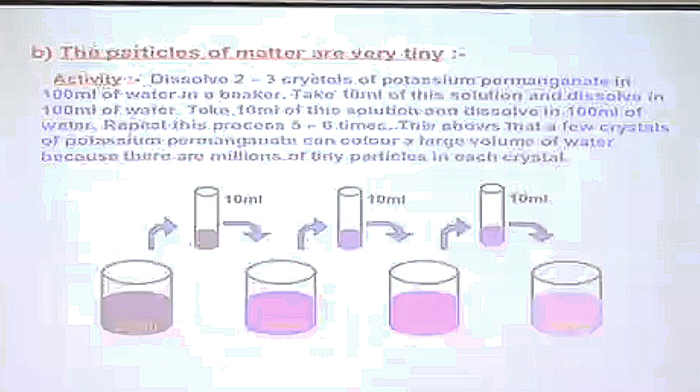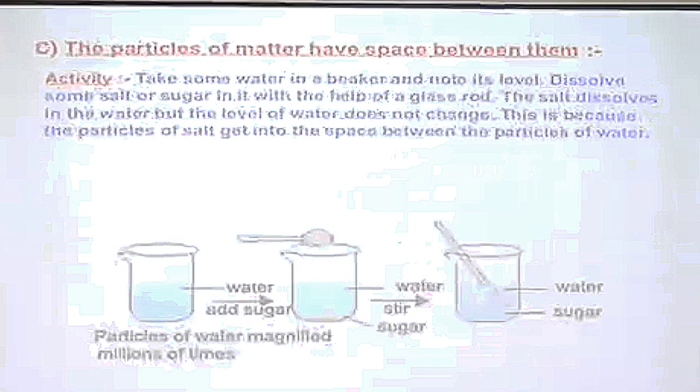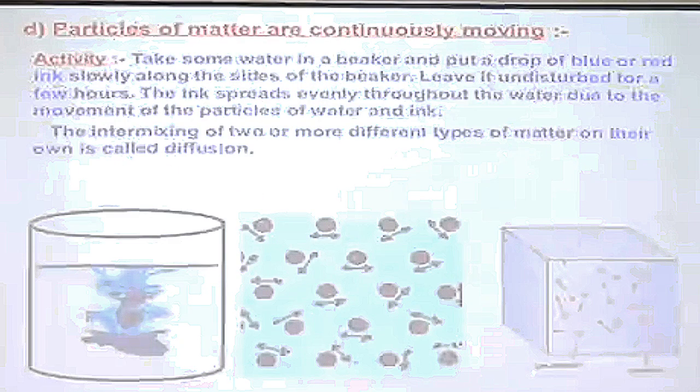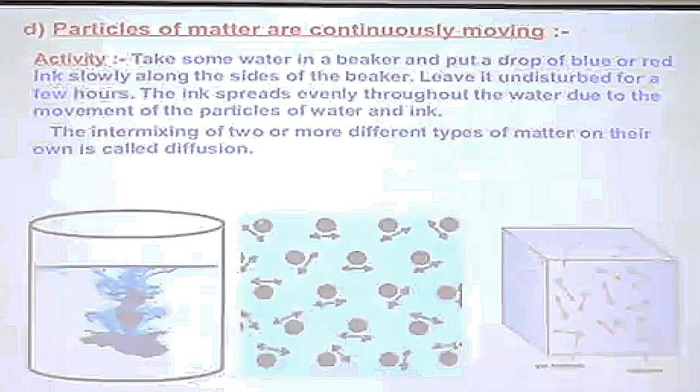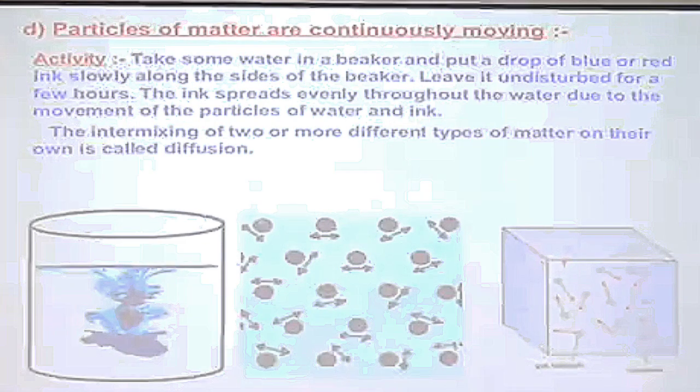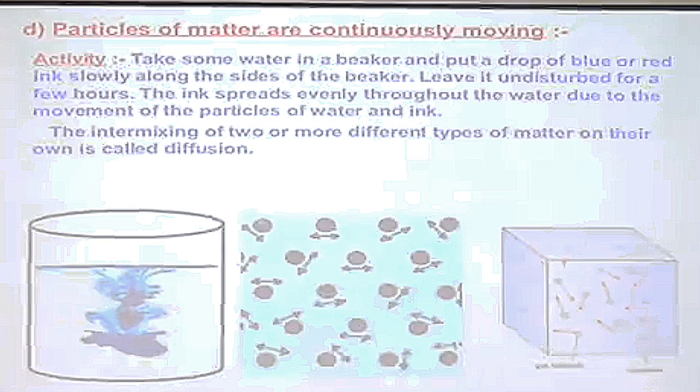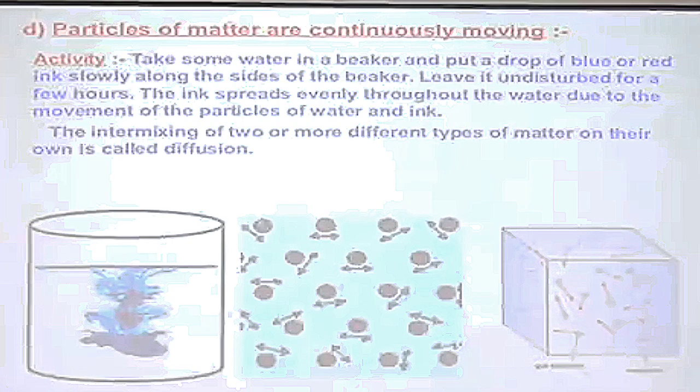Now, third is that particles of matter are continuously moving. For this, we can again carry out an activity. We can take water in a beaker, then we can add a few drops of ink to it. We'll see that the ink particles start moving. You can see the ink color spreading throughout the water. So this can happen only if the particles of matter are moving. So we can conclude that particles of matter are continuously moving.